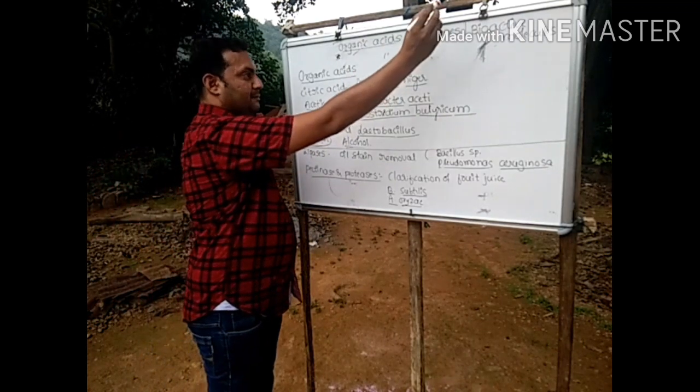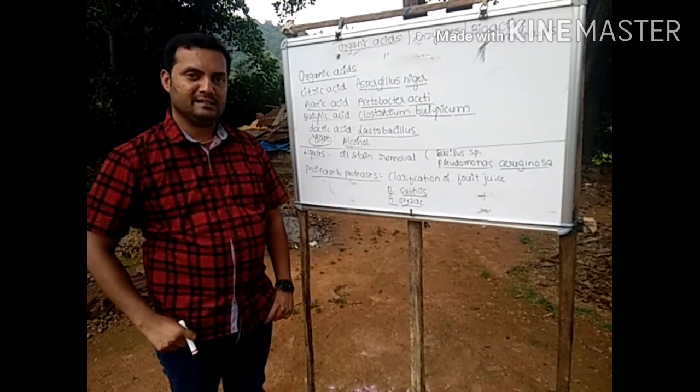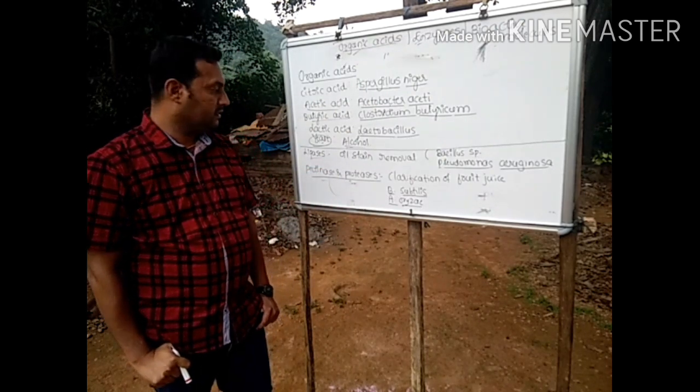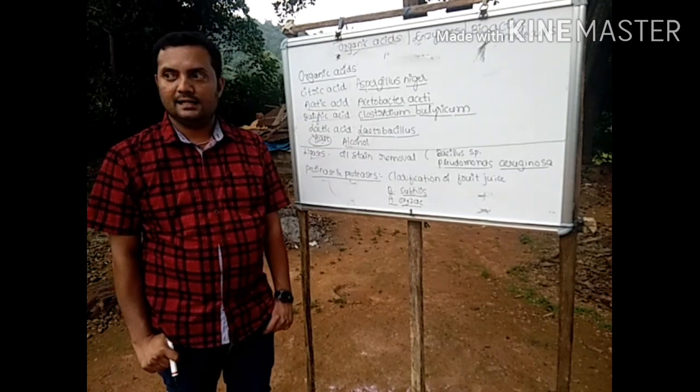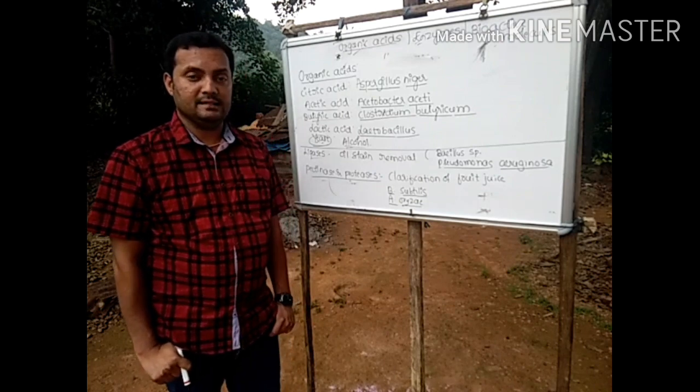Then some of the enzymes we have written here: lipases, pectinases and proteases, that I have written on the board. First of all, lipases: lipid digesting enzymes are called lipases.